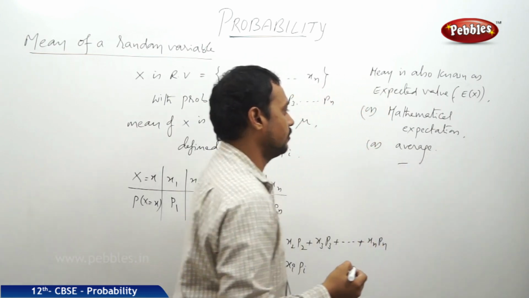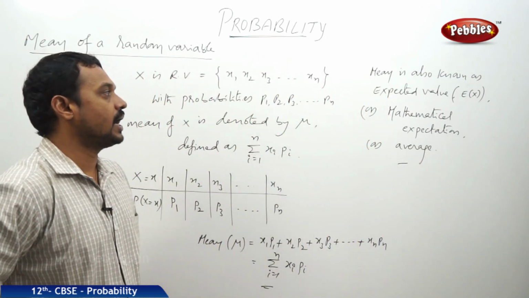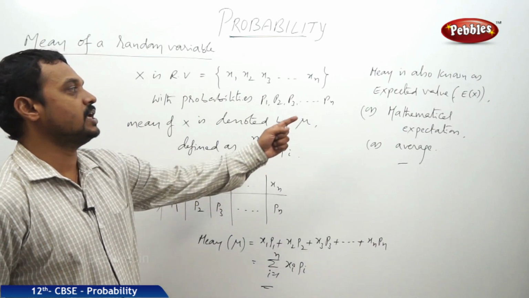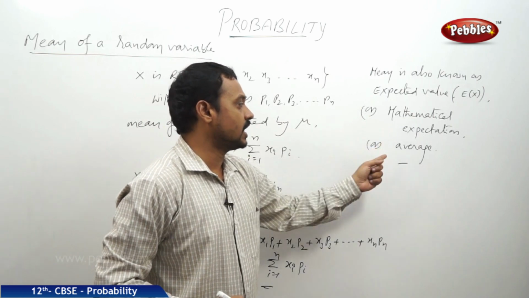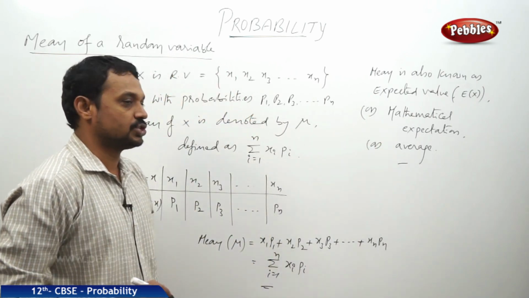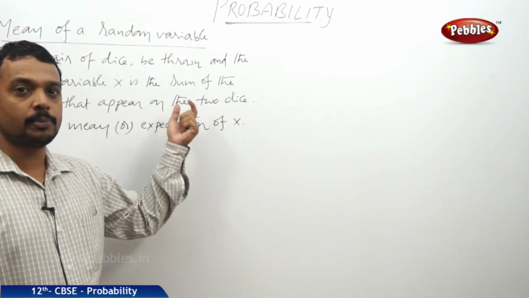All these things are the same. So the mean of a random variable x is also known as expected value denoted by E of x, or mathematical expectation, or average. Now we do have one problem on the mean.